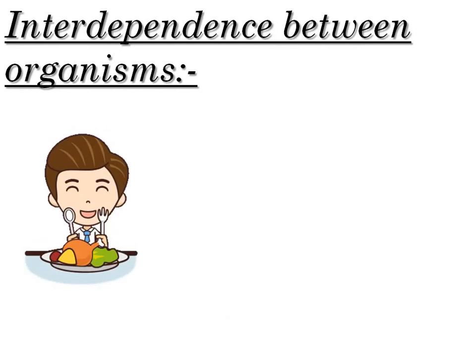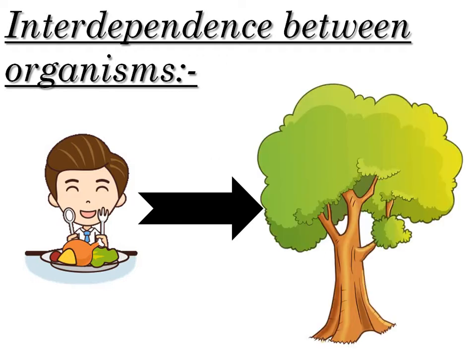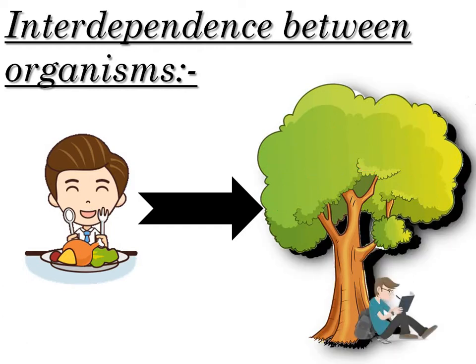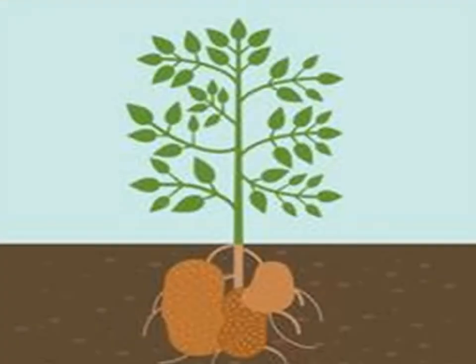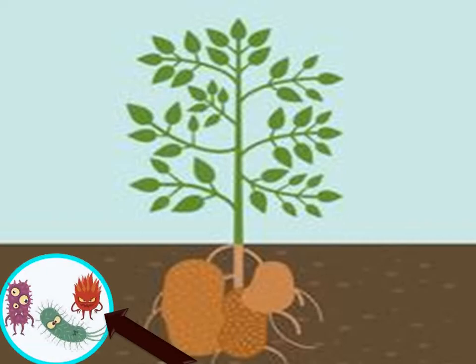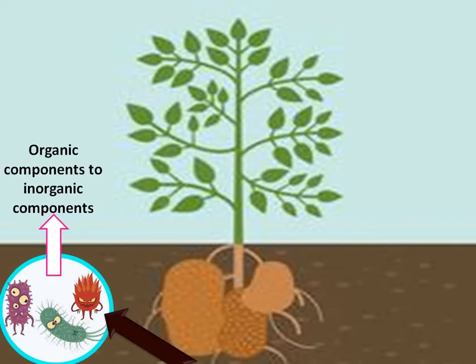Interdependence between organisms. We humans depend on trees for flowers, fruits or for the shade. As well, the plants also depend on microorganisms to convert organic components to inorganic components, and these are again sent to the plants.